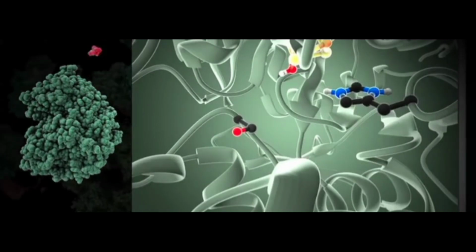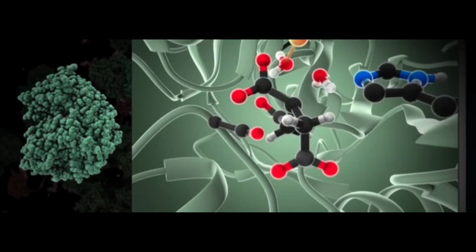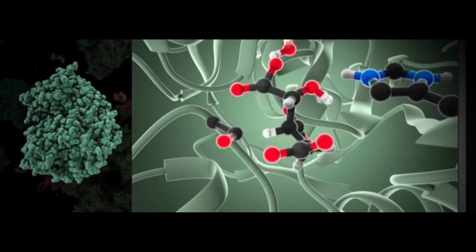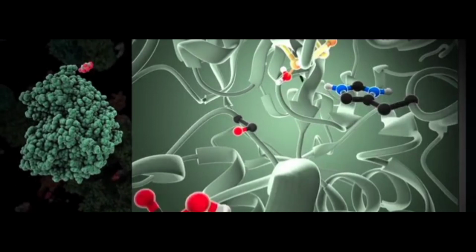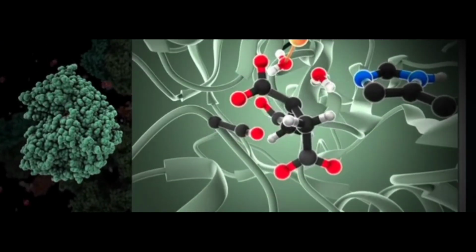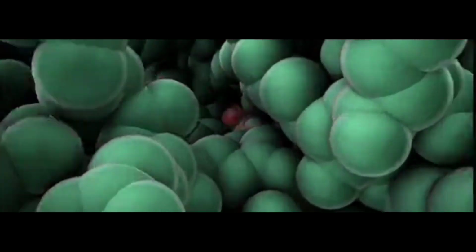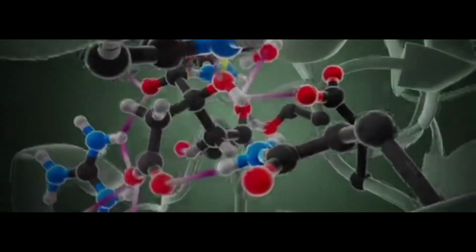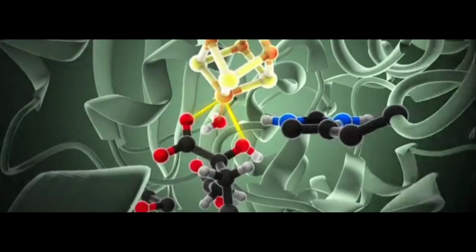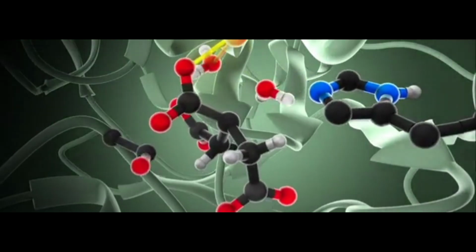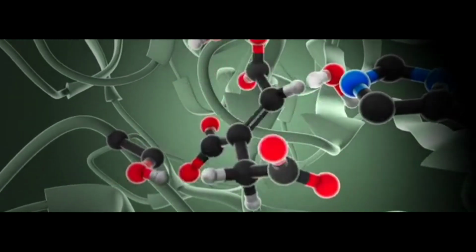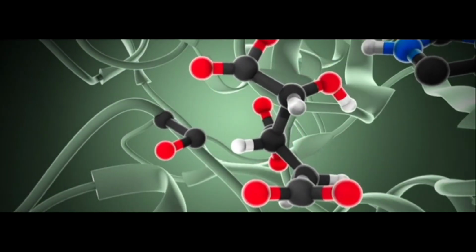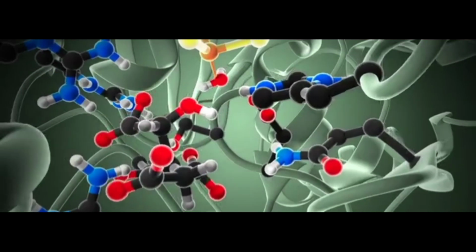The chemical groups on the amino acids at the active site are situated in the perfect position to recognize the substrates and then to hold the substrate in position for the reaction to begin. The substrates come in, bind to the chemical groups on the amino acid at the active site, and the chemical reaction is catalyzed. The local chemical environment inside the active site makes the situation very favorable, so the reaction can happen very quickly. When the reaction has been completed, the products of that reaction will move away from the active site. The scaffolding of the enzyme